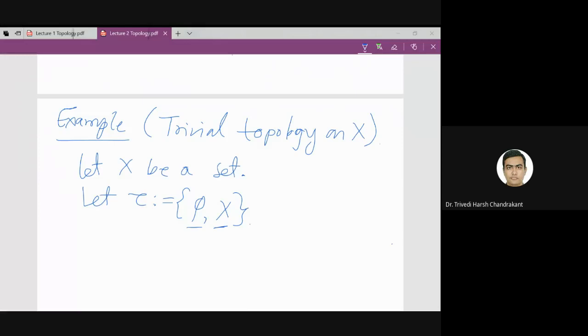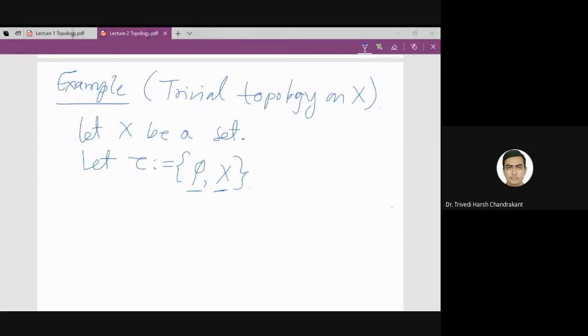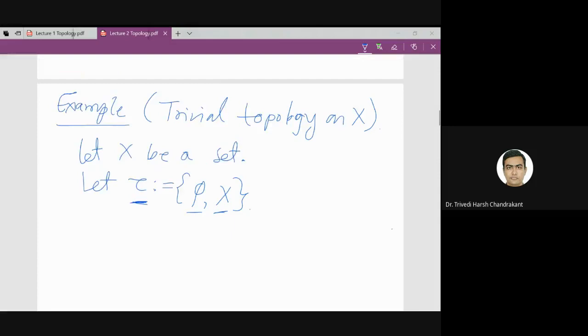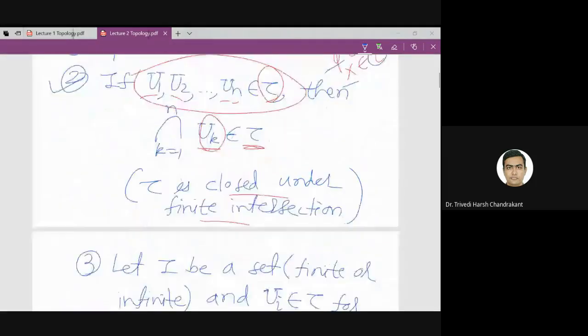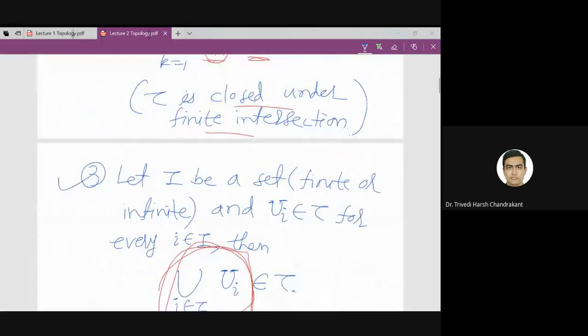If they are the same, then both will be phi or both will be X. In each case, the intersection of the two sets is either phi or X, and both are elements of tau. So the second property is satisfied trivially.